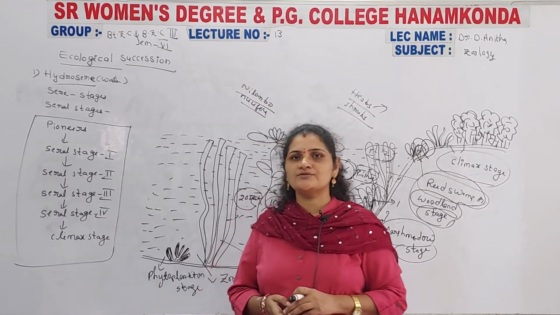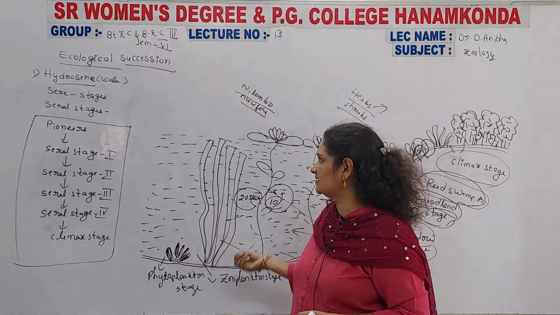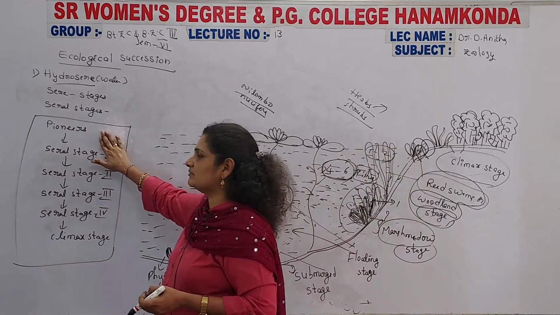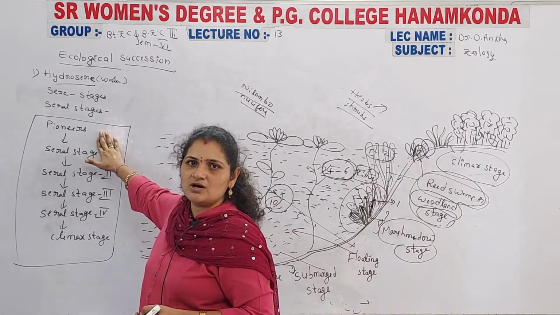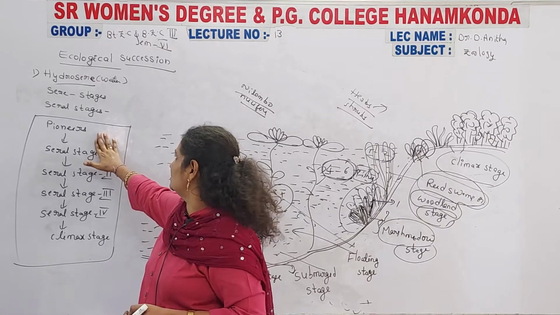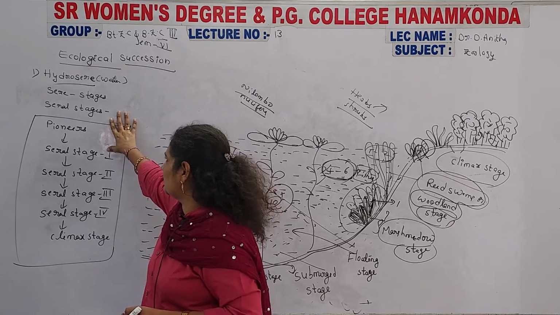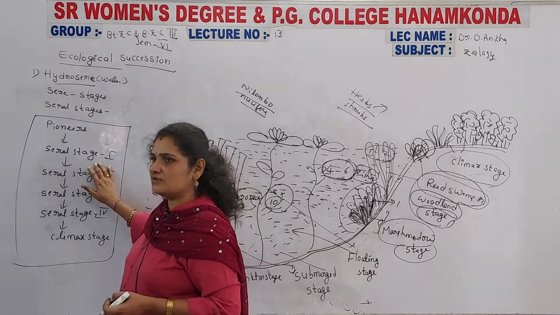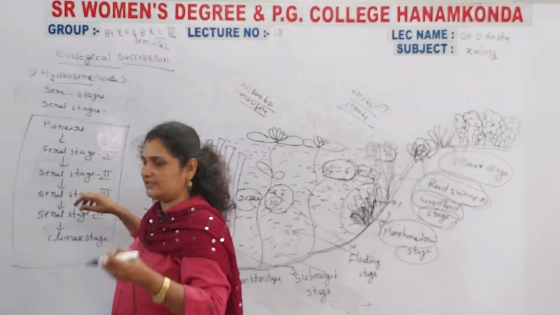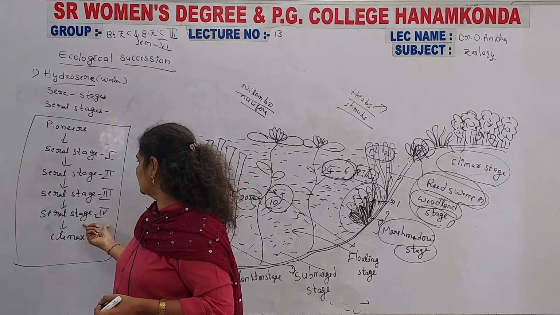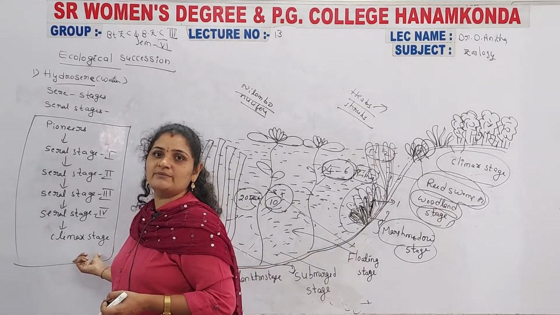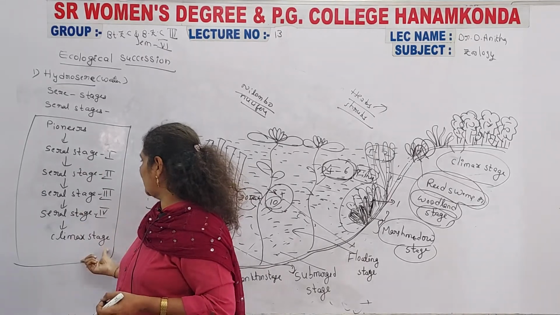This process mainly involves these stages. It always starts from the pioneer stage. Pioneers are always the initiators here. These are considered the several seral stages. The pioneers are converted to seral stage 1 and seral stage 2 as development goes on, then seral stage 3, seral stage 4, and finally the climax stage.